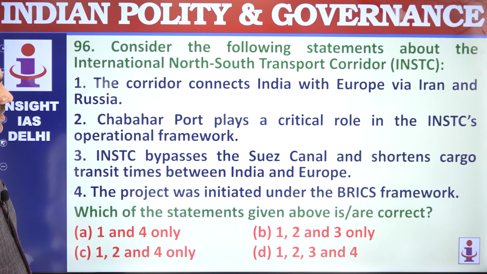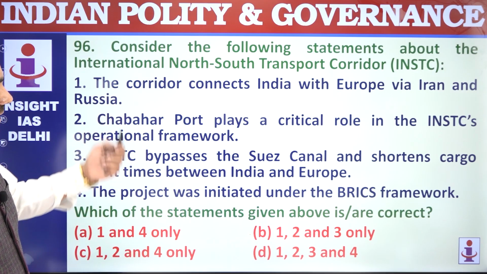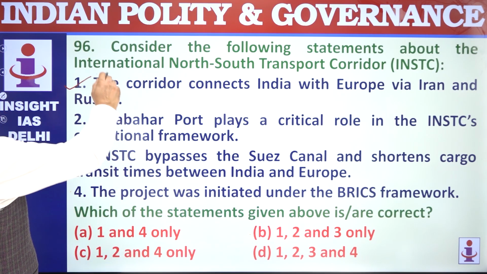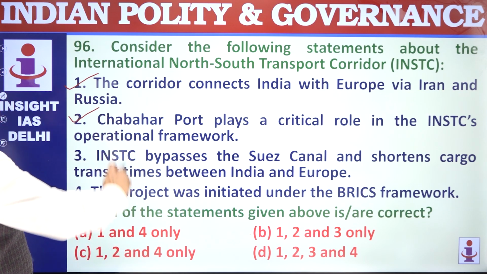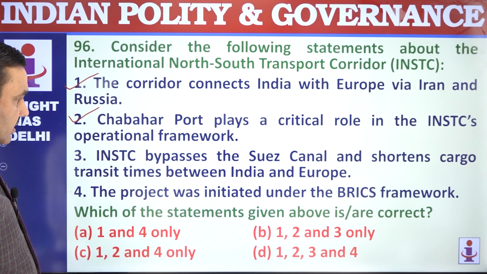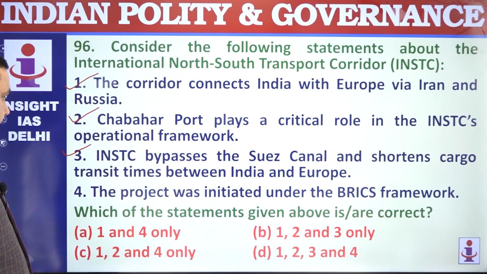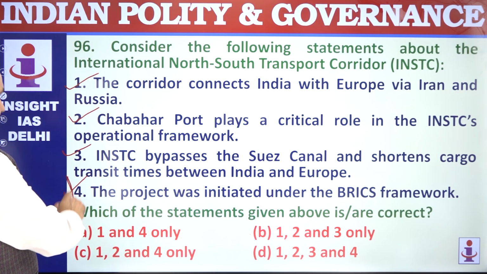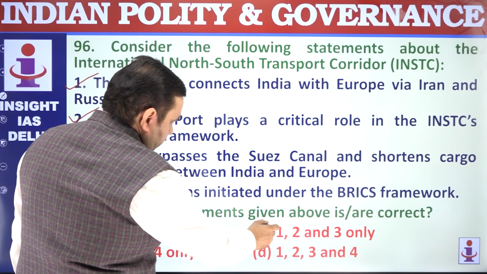96 number. Consider following statements about International North-South Transport Corridor. It connects India with Europe via Iran and Russia. That's correct. Chabahar Port plays important role in this scheme. INSTC bypasses Suez Canal because that shortens the path. And the project was initiated not under BRI. This is independent of BRI. 1, 2, 3, and option is B.